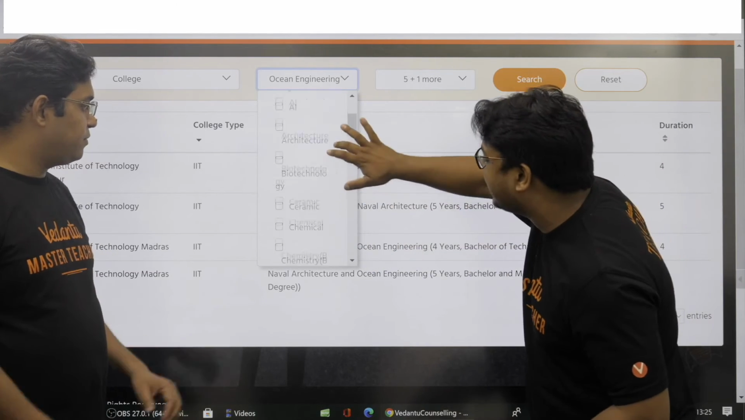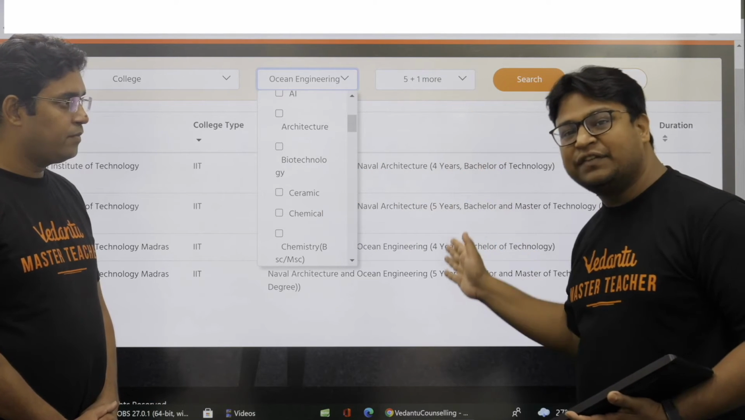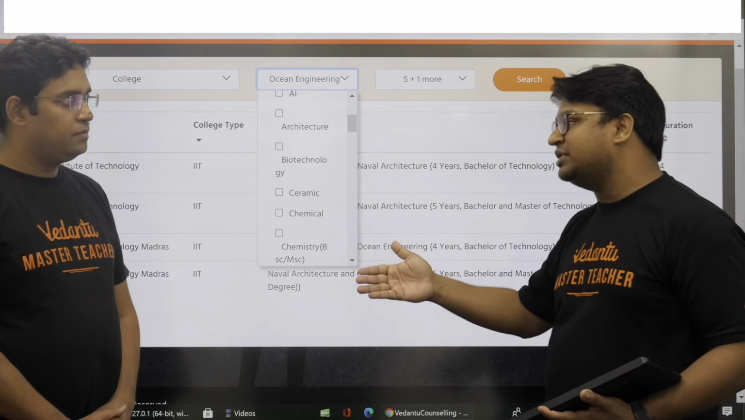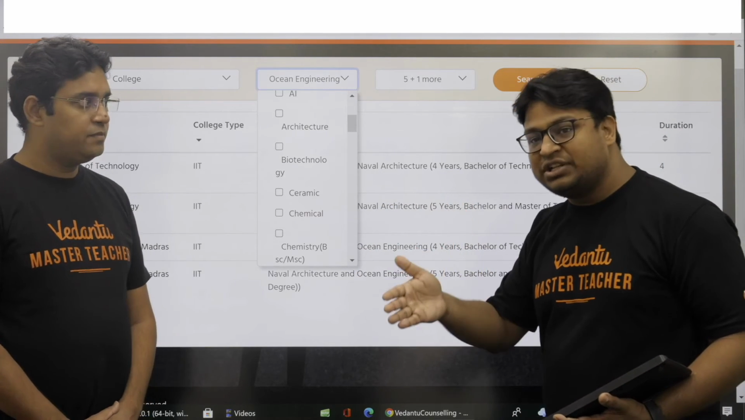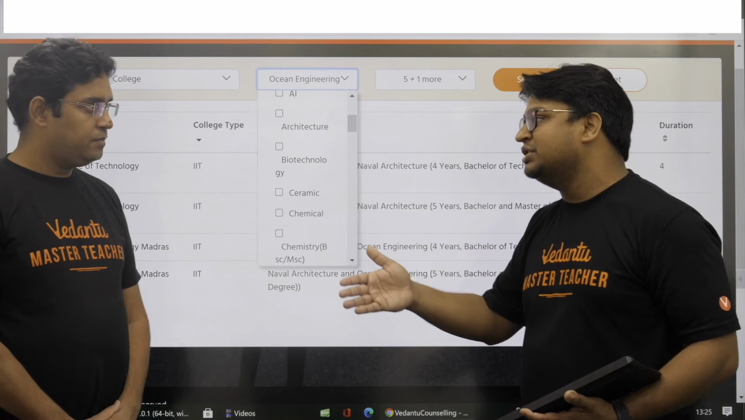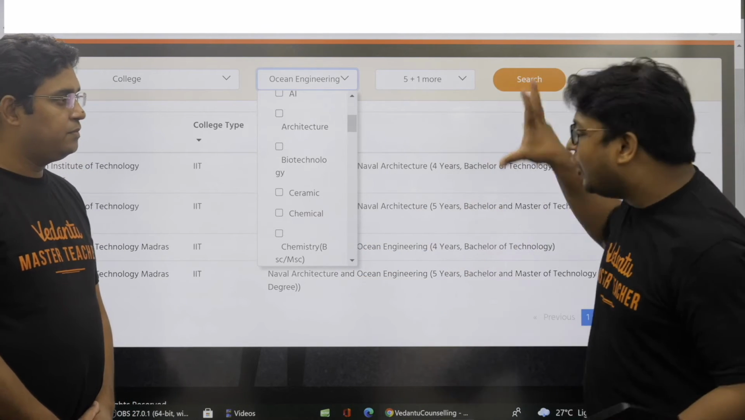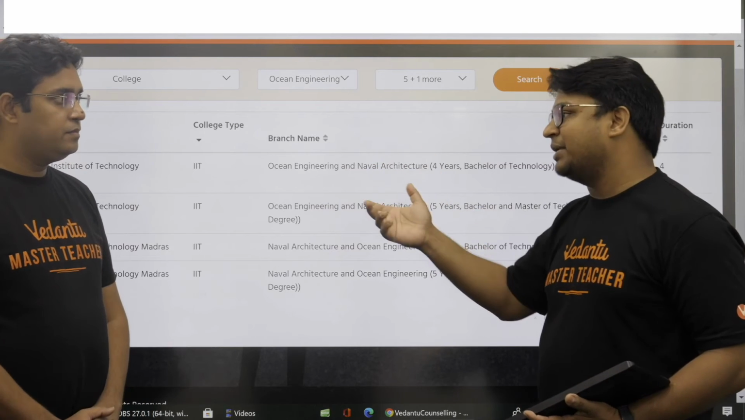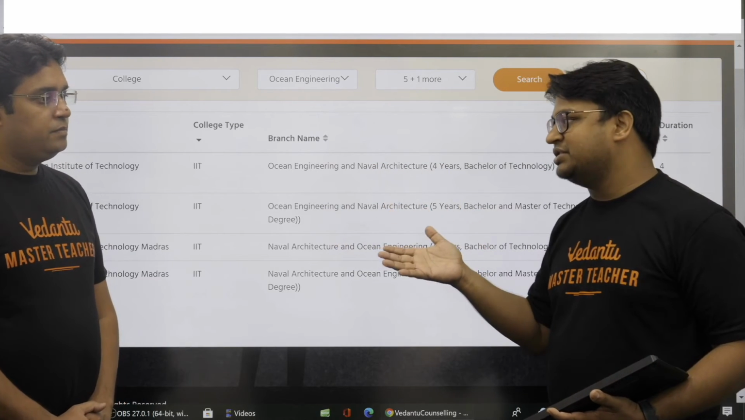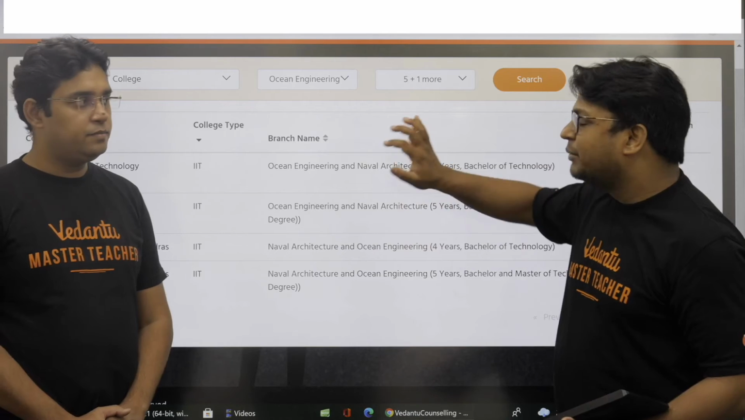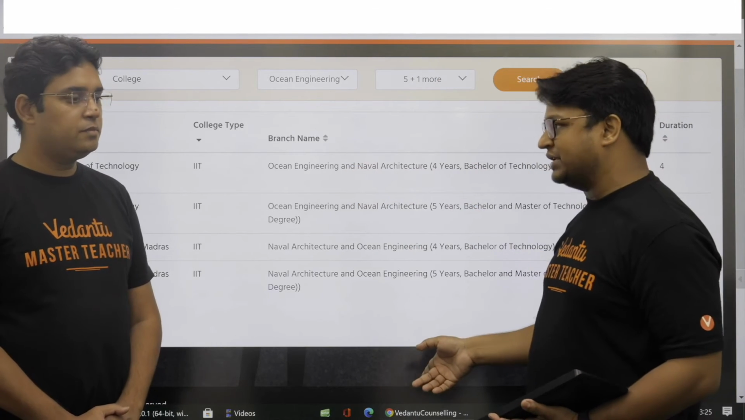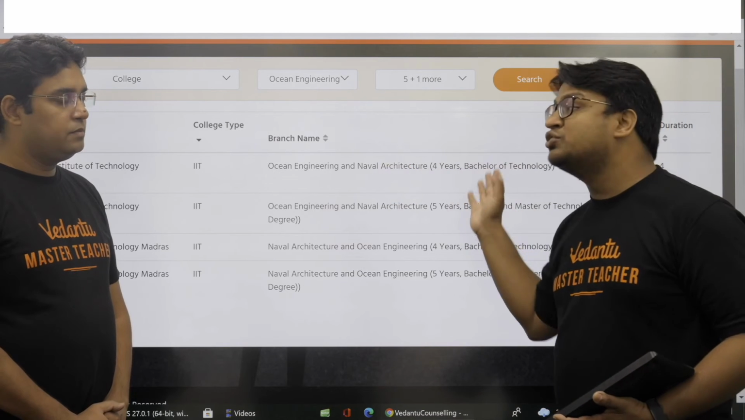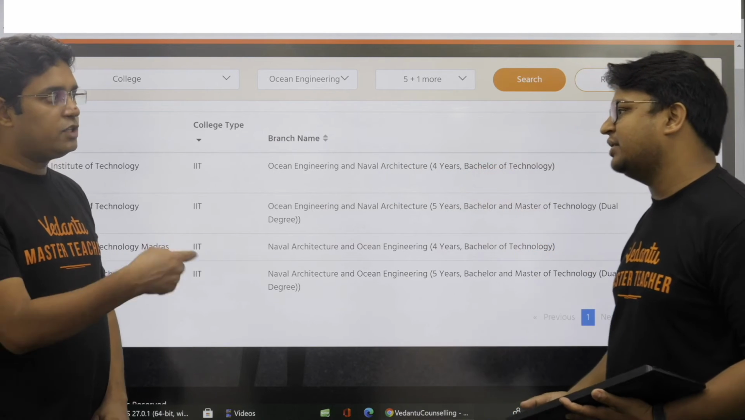For example, if I select chemical here, then different colleges may be using slightly different names for chemical engineering. Some colleges are using chemical engineering, some are using chemical science and technology, some are using chemical technology. So all these have been mapped together in this one popular word, chemical, because we know that branch by chemical engineering or simply by chemical. So the moment you select chemical, you are able to see all those branches. Again, this is a very good thing that you will not find on the JOSAA portal.